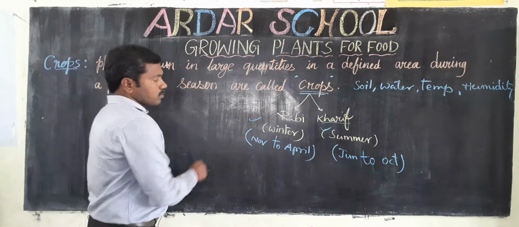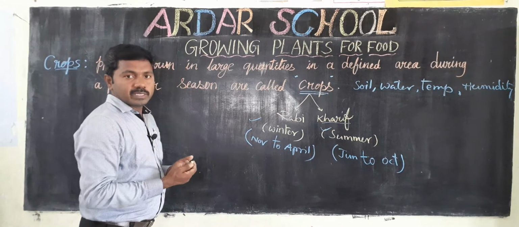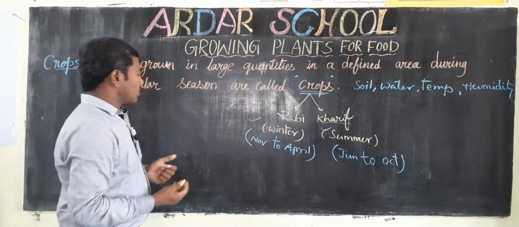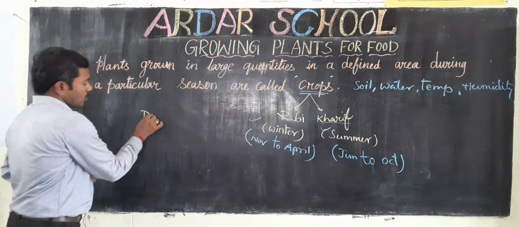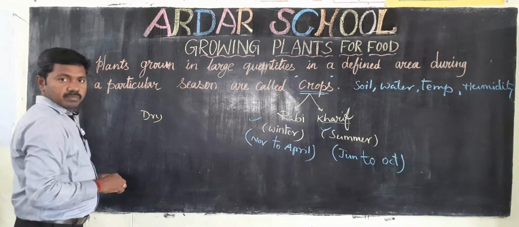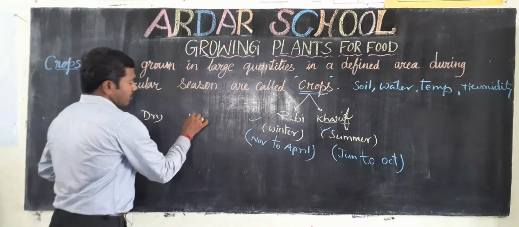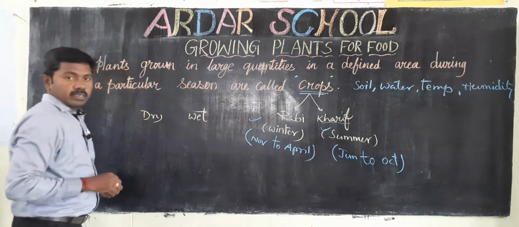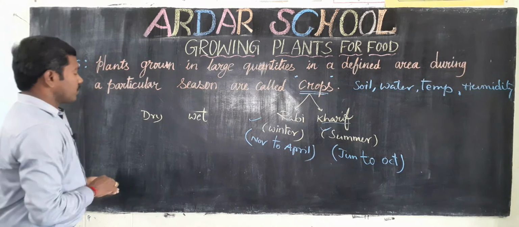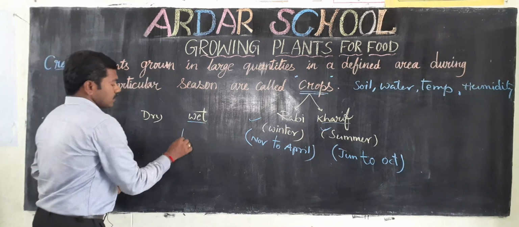These crops depend upon water facility. Some crops grow in dry areas, some in wet areas. For example, the tea plant.